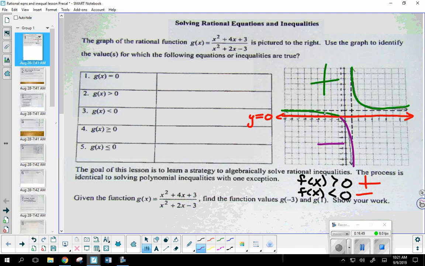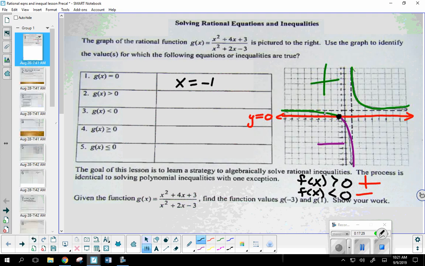Well, let's take a look at these 5 questions given this graph. Now, the first one is not an inequality. All it says is, where is g, this graph, equal to 0? So wherever this occurs, what do we actually call that when the graph touches the x-axis? Yeah, that's exactly what we're looking for. When you set the function equal to 0, we want to know where it touches the x-axis. What's the x-intercept or intercepts? Here there's only one place where it crosses. What's that value? -1. So x equals -1.